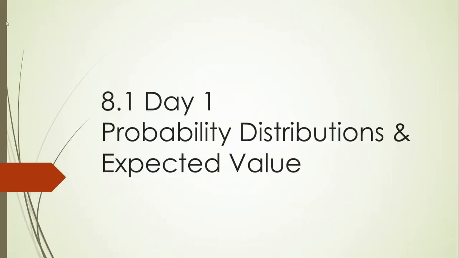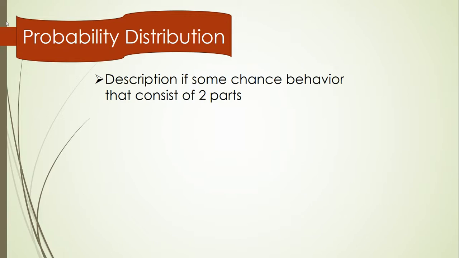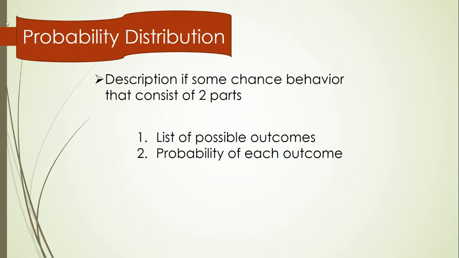Good morning. Today we are doing 8.1 day one, probability distributions and expected value. So first, a probability distribution is a description of some chance behavior that consists of two parts. It consists of a list of possible outcomes and the probability that each outcome will happen.